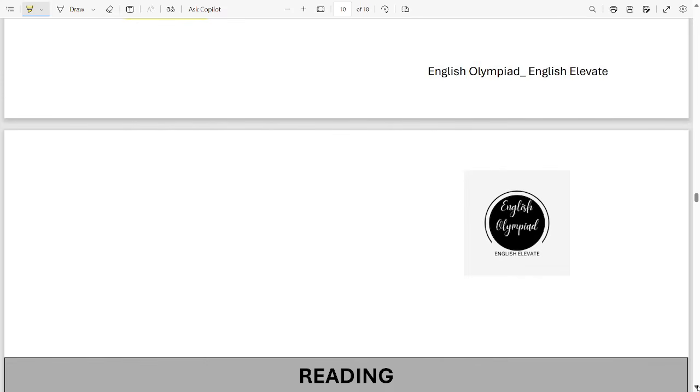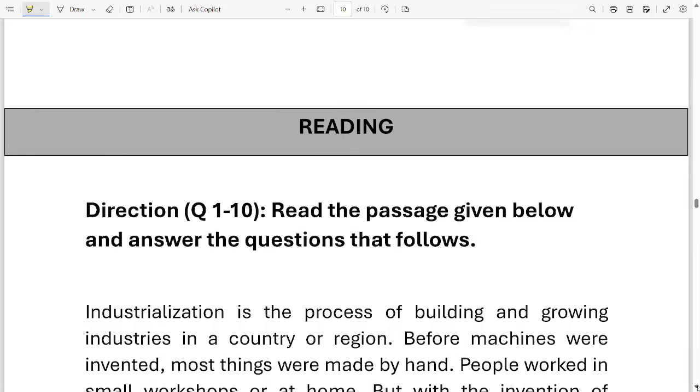Okay, with that we have reached the second part of our sample paper, which is the reading part.